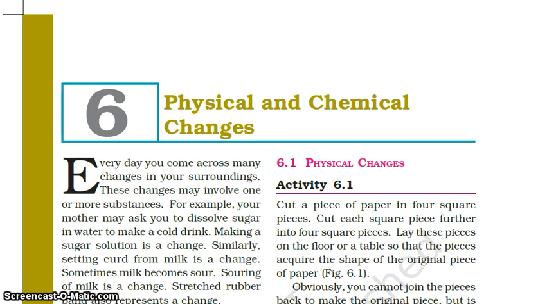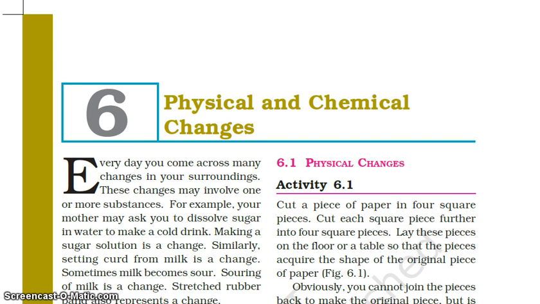So, students, in class 6, we studied a chapter, Changes Around Us, in which we studied different changes. We categorized the different changes into reversible and irreversible types of changes. We also saw fast changes and slow changes, and periodic changes and non-periodic changes.